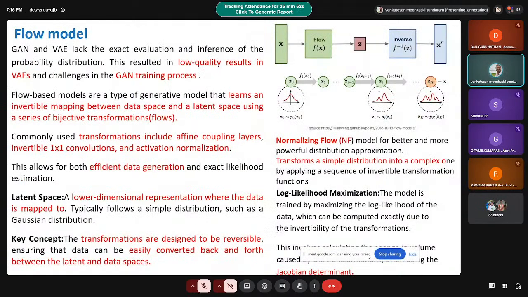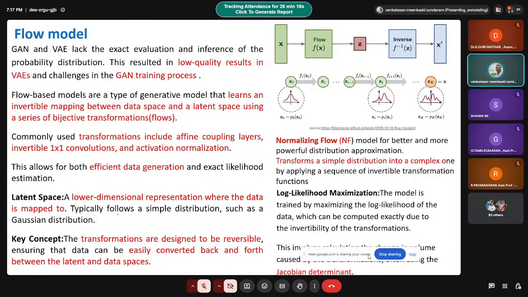Now we are discussing the flow model. There are some drawbacks in GAN and the variational autoencoder, which lack exact evaluation and inference of the probability distributions. That is the drawback of these existing models. To overcome that, you are moving to the flow model, right?